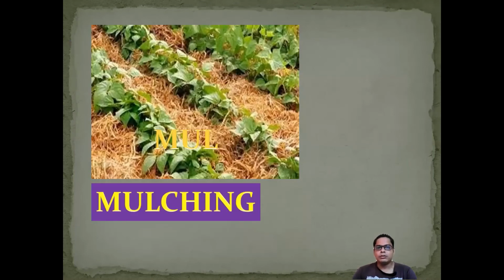Then come to mulching. Mulching is a method in which bare land is covered with straw or grasses, and this grass or straw can maintain the soil moisture. The soil cannot be open to the sunlight, soil moisture is maintained, and in this way we can do the cultivation. That method is known as the mulching method.